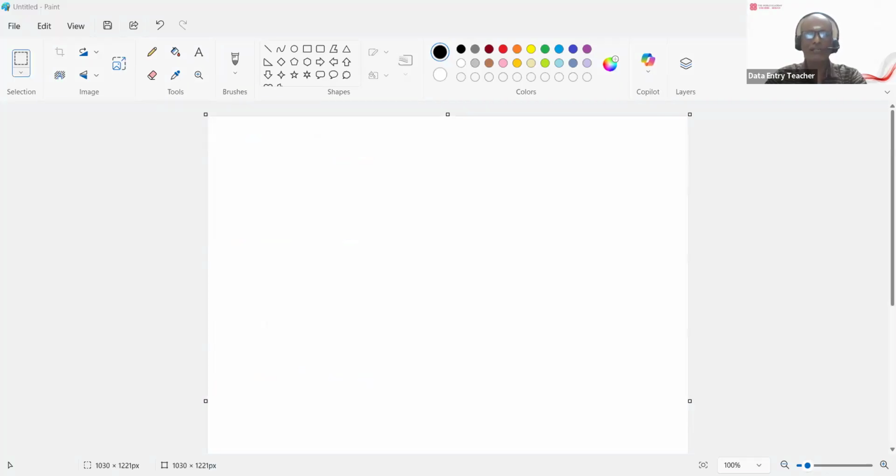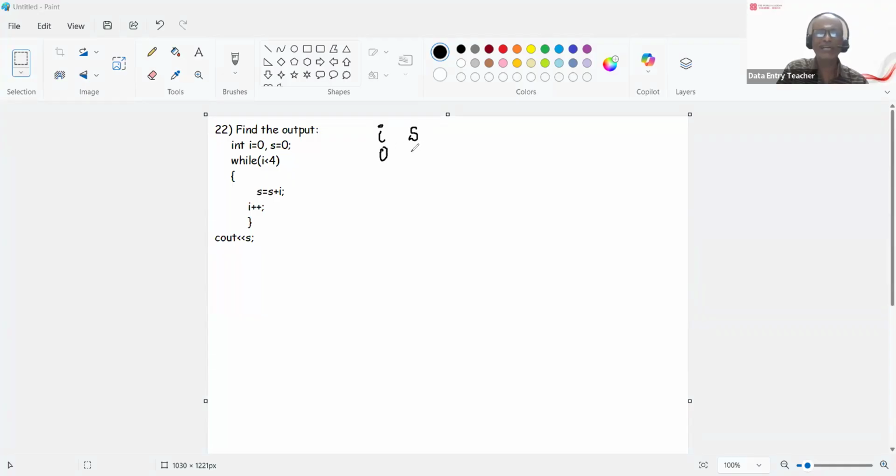This one is a very good question. These kinds of questions are very common. So find the output. I is equal to 0, S is equal to 0, I is less than 4. You have been given some statements there. The condition is I less than 4. So I starts with 0, and S, the sum, starts with 0.